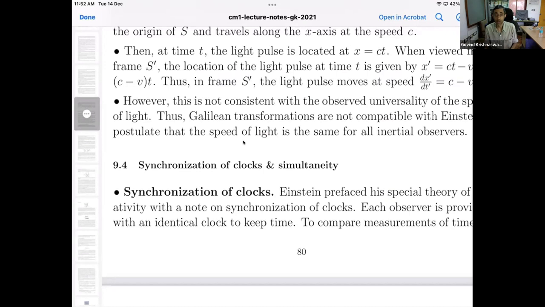That is the relativistic situation that becomes relevant when it is comparable to the speed of light. When it is much less than the speed of light, then we come back to the non-relativistic mechanics of Newton and Galileo.